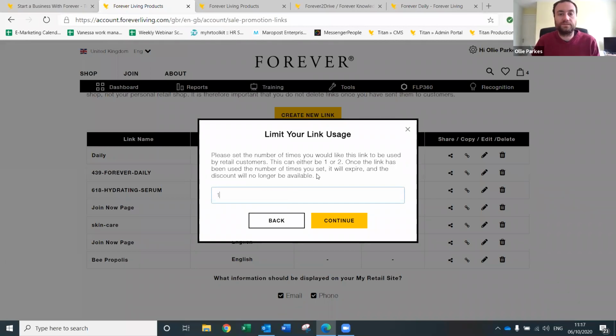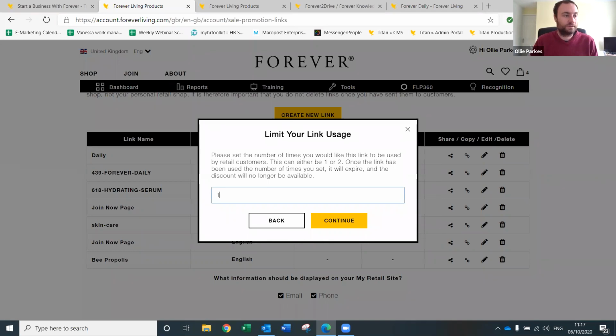What this means is if you put 1 in the box here, when someone uses that link, it will no longer work. It will just send them back to your home page again. So they'll be able to go to your retail store, but they won't get the discount. If you put 2 in there, it means that 2 people will be able to use it. So the discount can be used twice, and then it will go back to your home page again. But the maximum at the moment is 2.